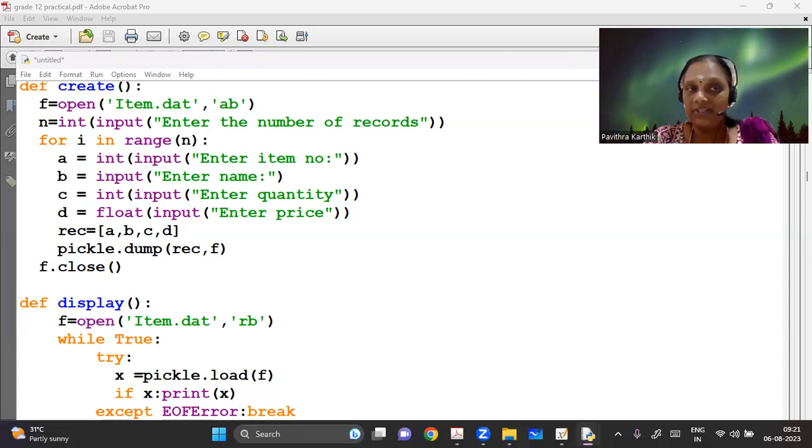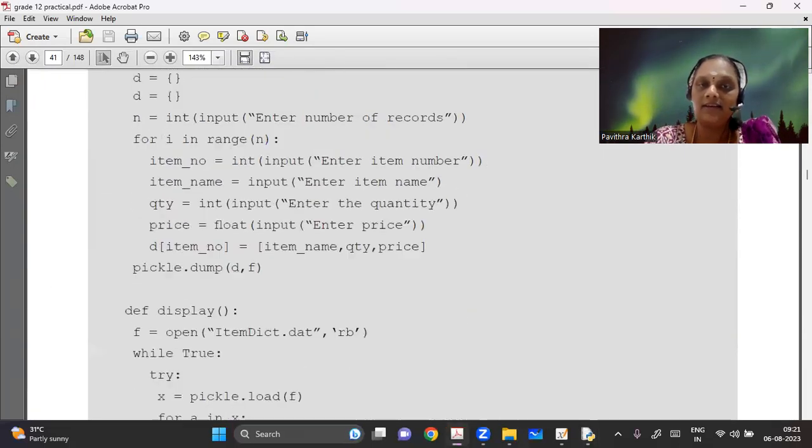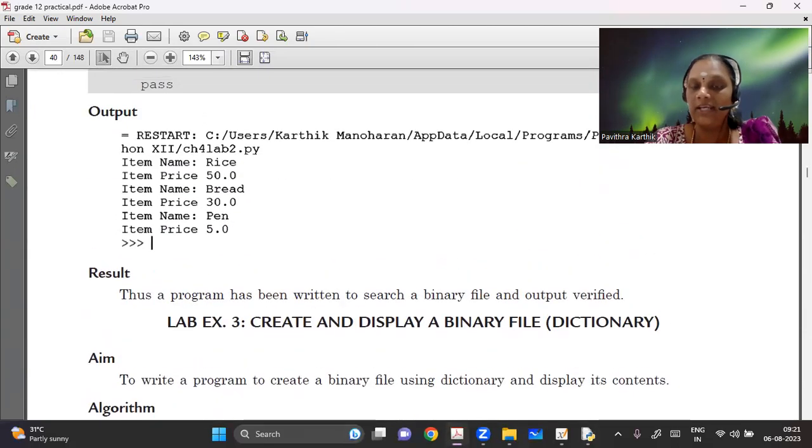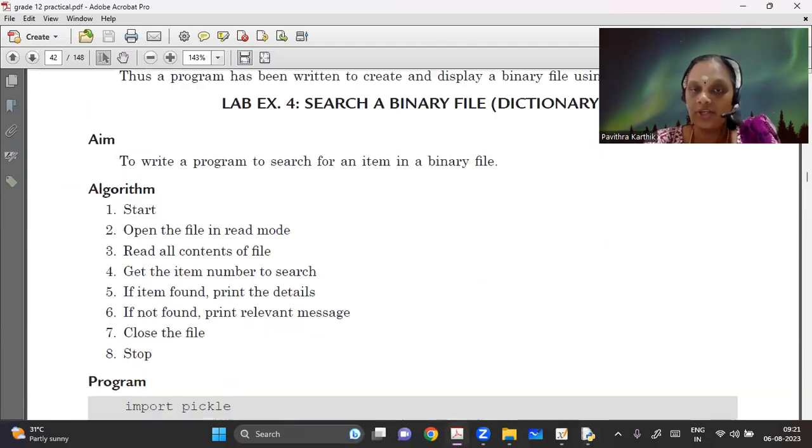The lab exercise 3 is going to be, again, you can look at it. It's saying create and display a binary file as a dictionary. And the fourth exercise, we'll do both together: search a binary file dictionary. So both these lab exercises are very similar to what we did before in lab exercises 1 and 2. So how are we going to change it?